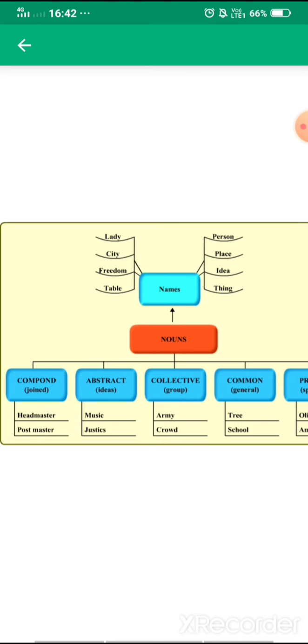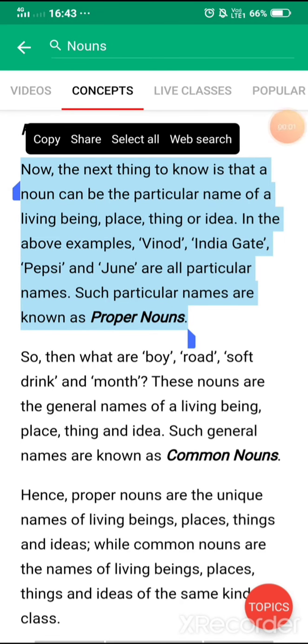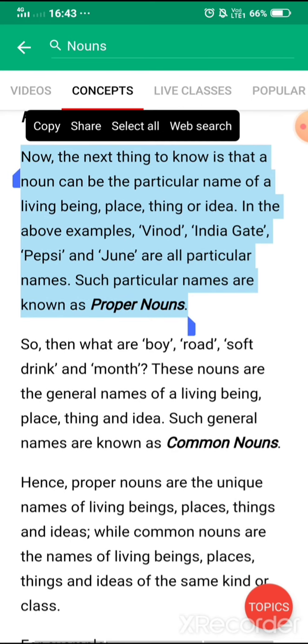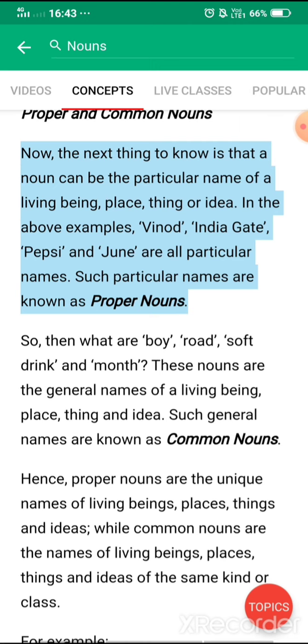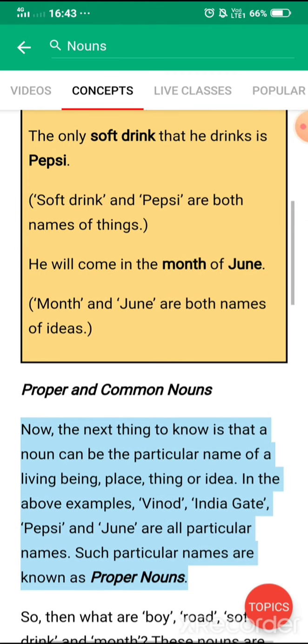This compound noun must be a bit difficult for you because you are learning it for the first time, but it is also a part of integrated grammar. So now I will be explaining them all with a complete definition. Students, this first paragraph which I have highlighted is actually about proper noun. So here I am reading it. The next thing to know is that a noun can be a particular name of a living being, place, thing or idea. So in the above examples, the ones we have read, I am talking about these.